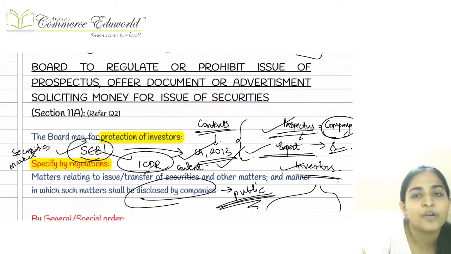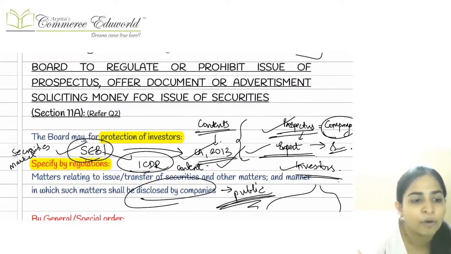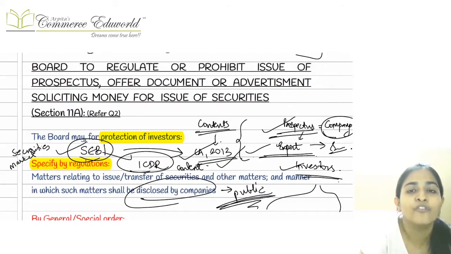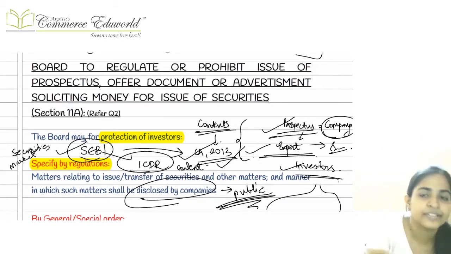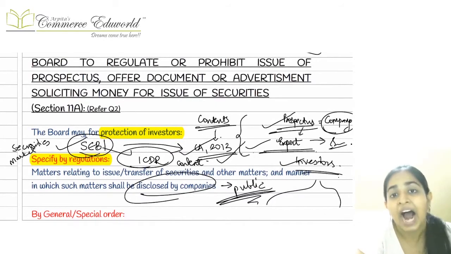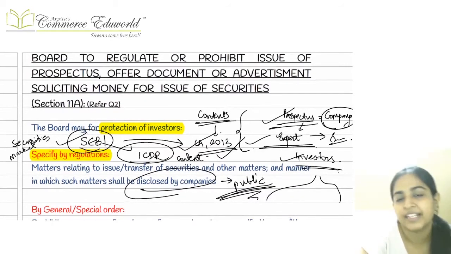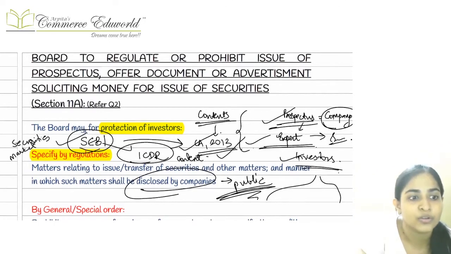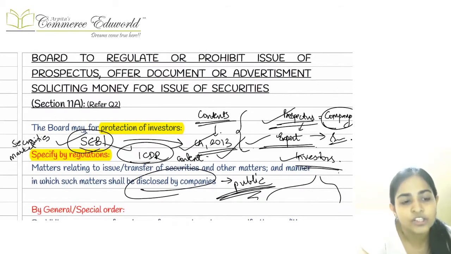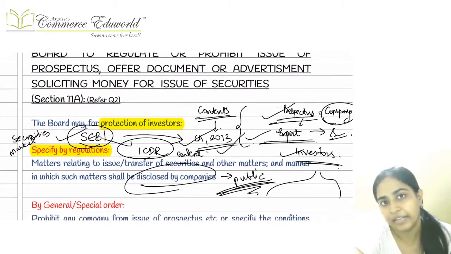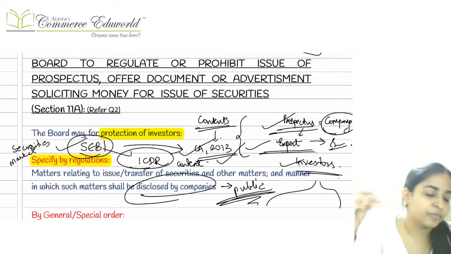Right, and whatever amount is discharged here, means whatever amount is seized, whatever wrongful profits etc. we had made, if that is seized, then that gets transferred. Where does that get transferred? That gets transferred to the IEPF. This was the same thing that we had seen in SECRA. Penalties go to the Consolidated Fund of India, but the discharged amount or the seized amount, that goes to the IEPF, right? Okay, so this was all about the powers and functions of the SEBI.